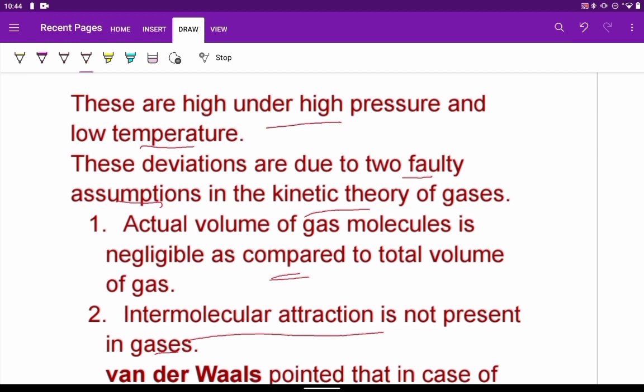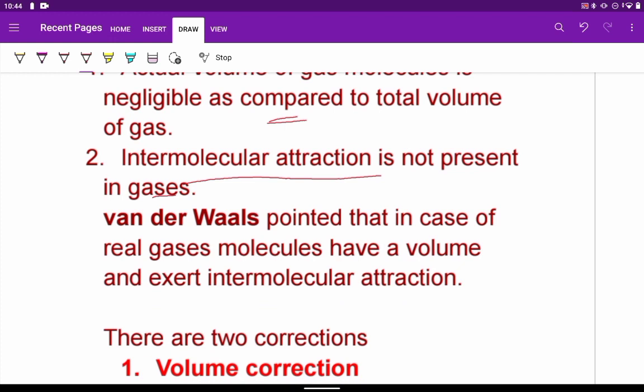Now van der Waals pointed out that in case of the real gases, the molecules do have a volume, and they definitely exert intermolecular attraction. So there is a mistake in the assumptions. To set the general gas equation right, so that most of the gases can follow it, he made two corrections. One was the volume correction, another was the pressure correction.